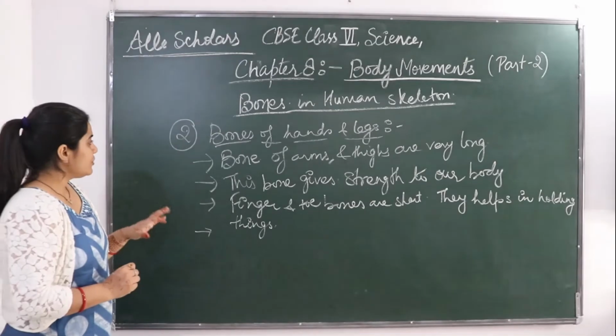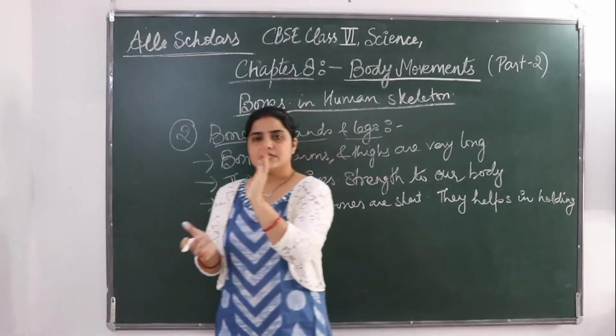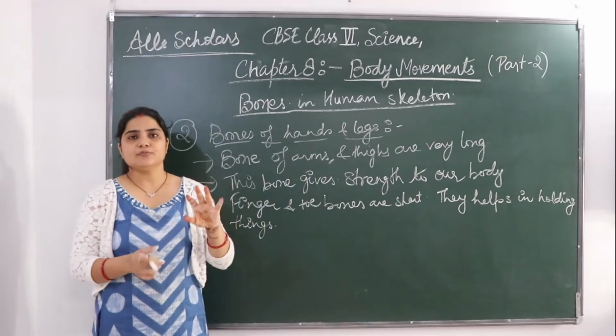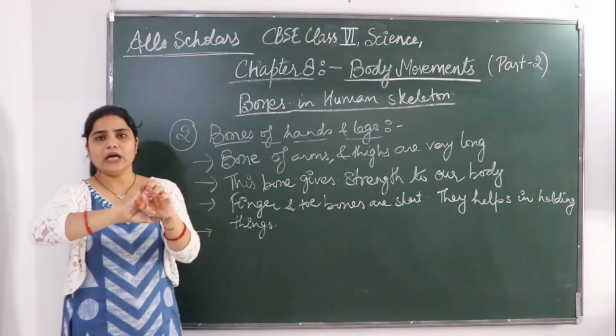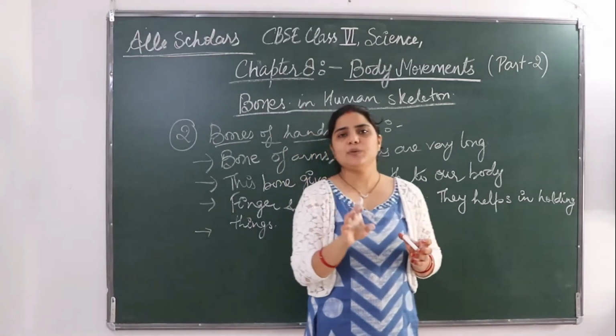Fine. So now next I will be telling about the wrist. This wrist is a flexible bone and is made up of several small bones. Wrist bone क्या है? बहुत small bones की बनी होती है and it is a very flexible bone.